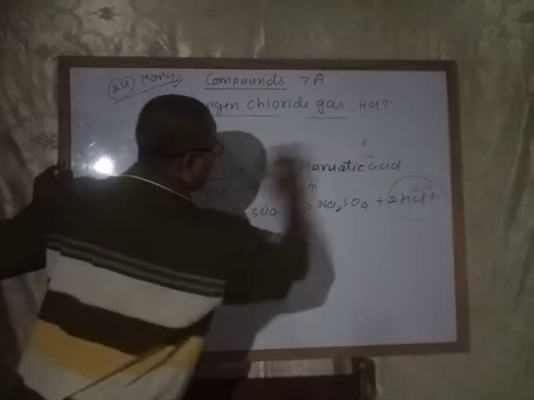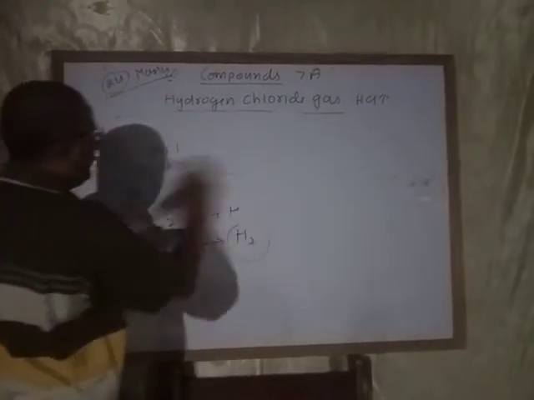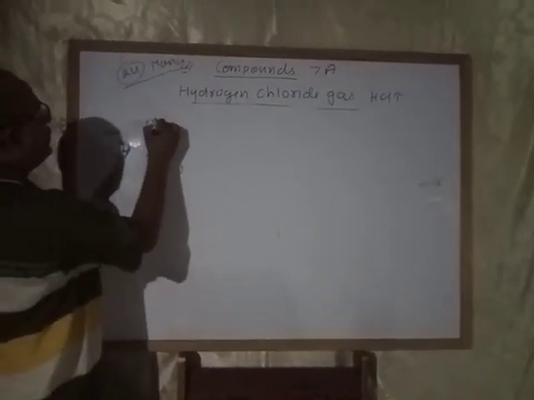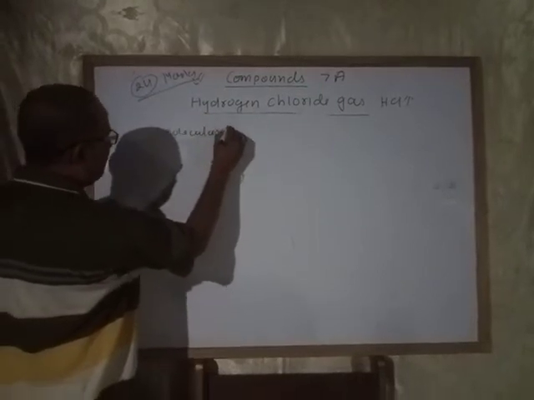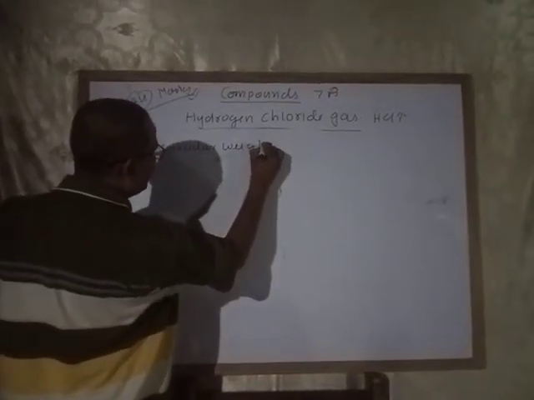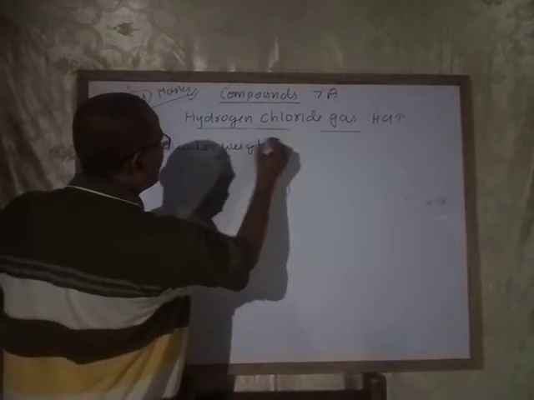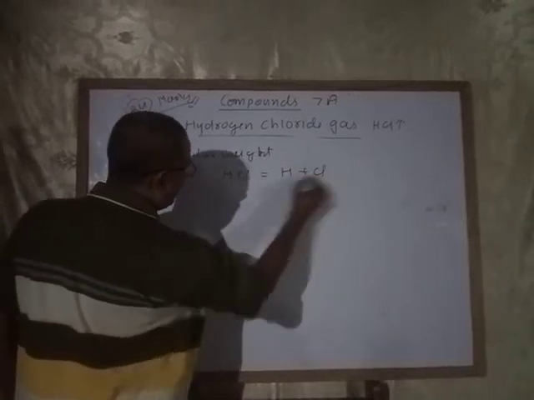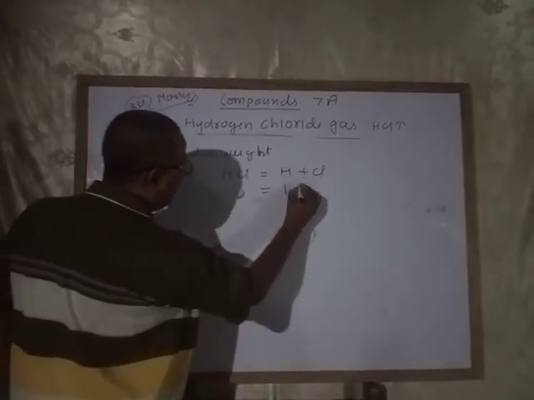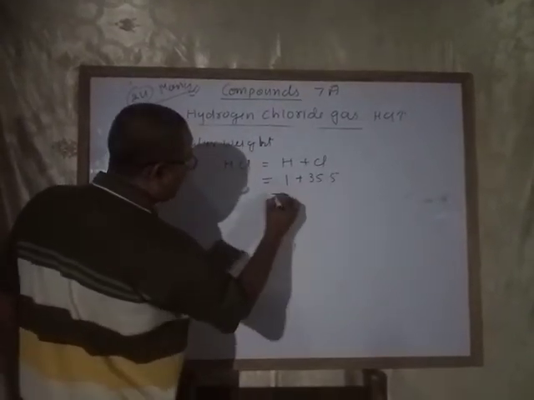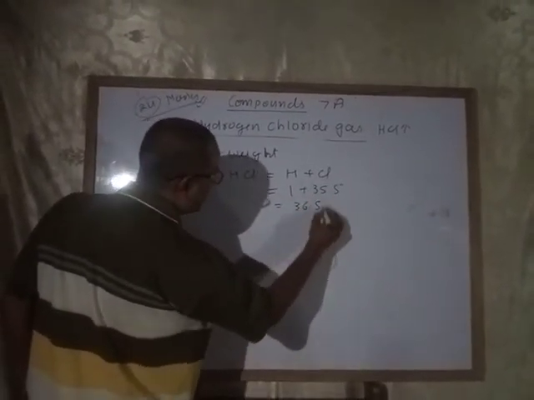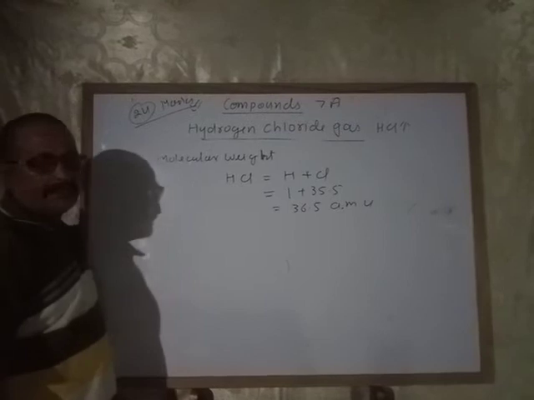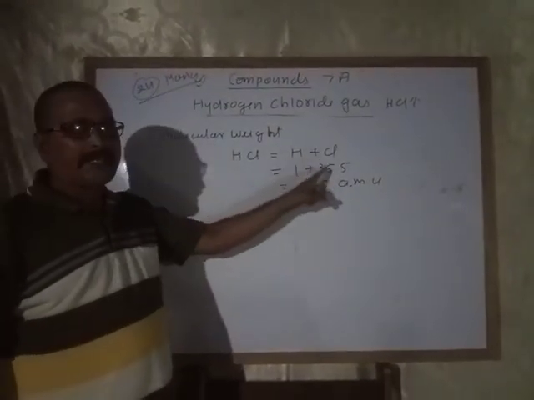Now see the molecular weight of this gas. HCl means hydrogen plus chlorine. You know the atomic weight of hydrogen is 1 and chlorine is 35.5, which means 36.5 AMU, atomic mass unit, is the molecular weight of this gas.